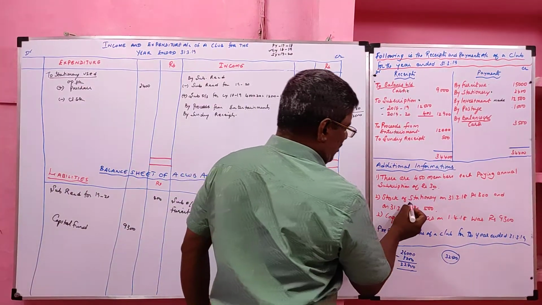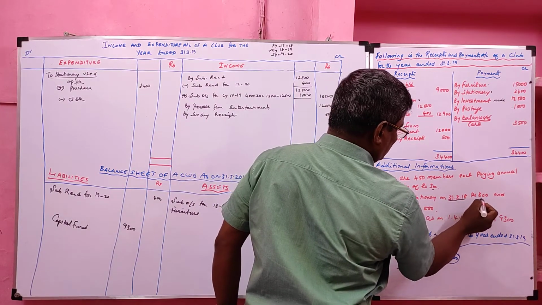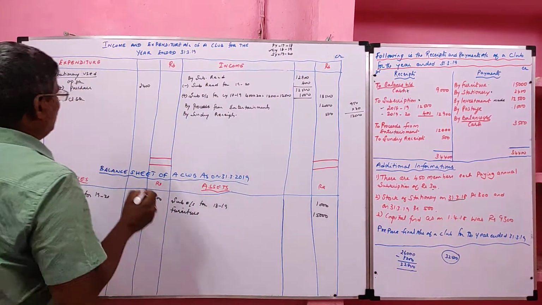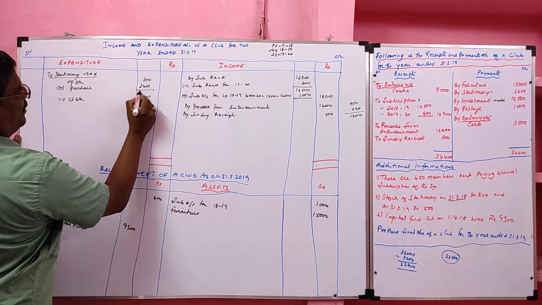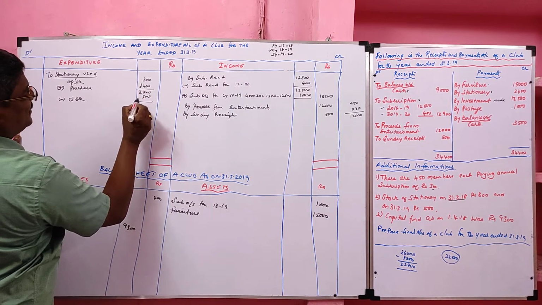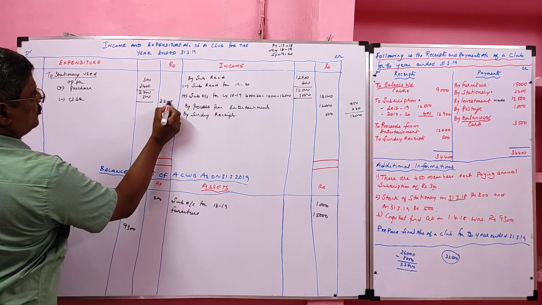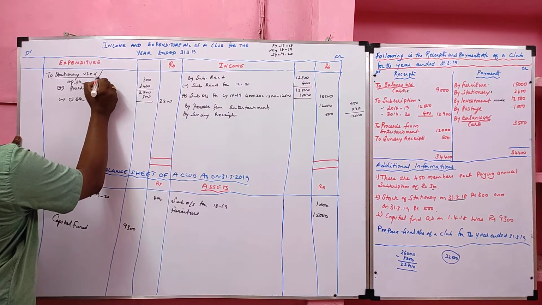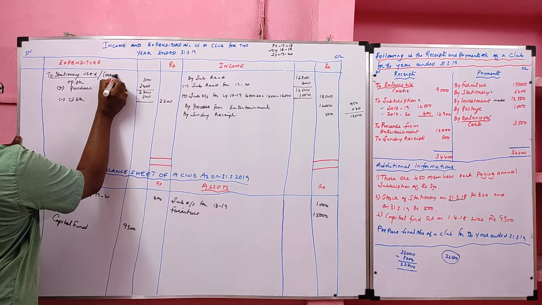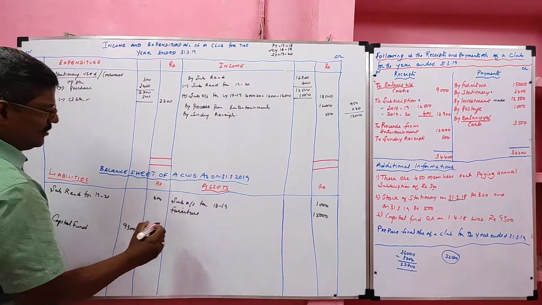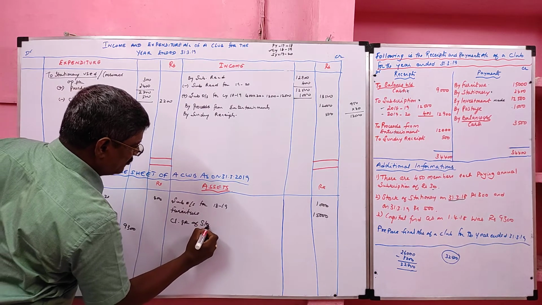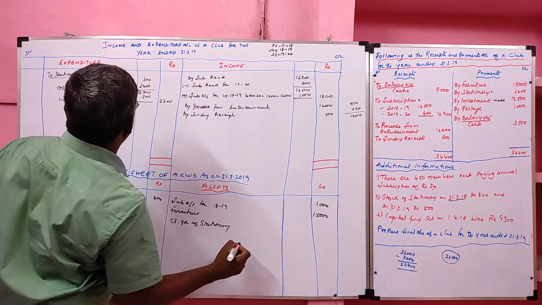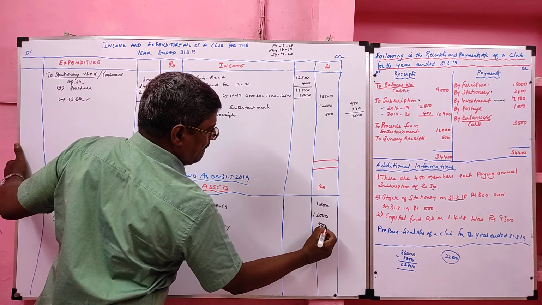Opening stock of stationery on 31st March 2018 is 300. Closing stock 500. What we have to do? We have to add opening stock and purchase, deduct closing stock, we'll get 2,200. That is called stationery used or consumed. The closing stock of stationery goes to the asset side of balance sheet, value 500.